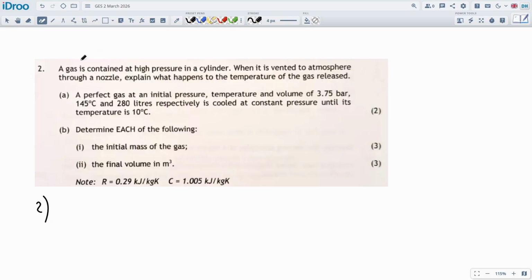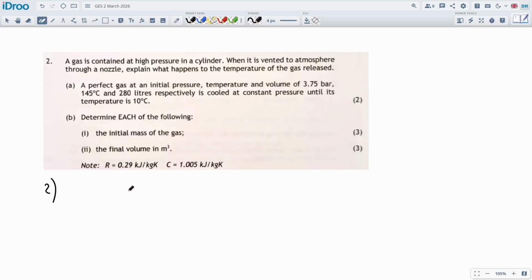Question 2. A gas is contained at high pressure in a cylinder. When it's vented to atmosphere through a nozzle, explain what happens to the temperature of the gas released. So this is like a special case. I mean, you're venting through a nozzle. I think it's a counterintuitive one.